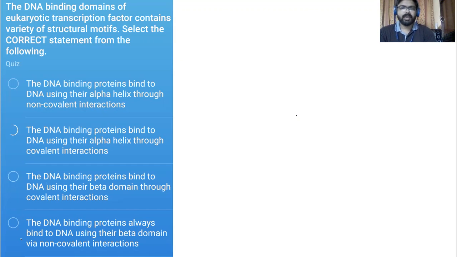The protein and DNA interaction is not that strong, so we exclude the options having covalent interactions. Here also the interaction is not covalent. So we are removing two options and we have to select the right statement from between the remaining two.